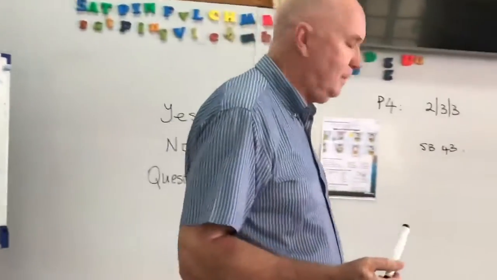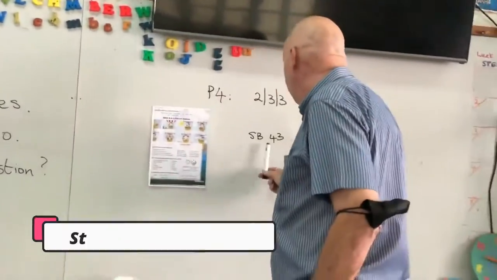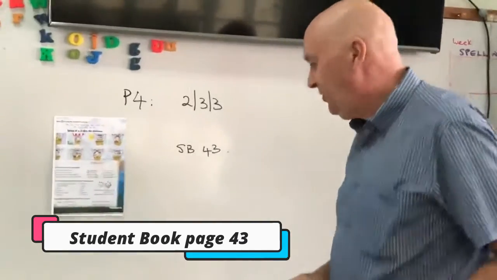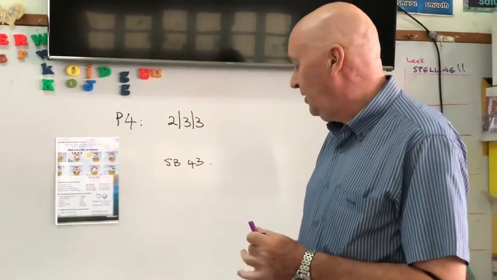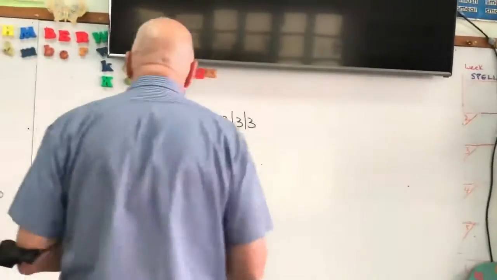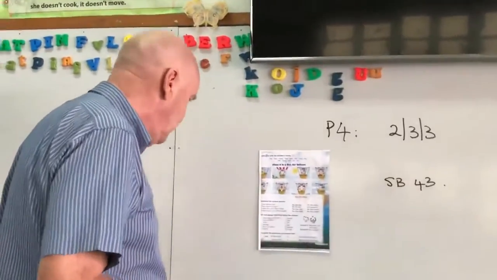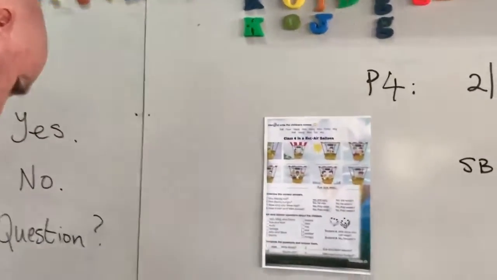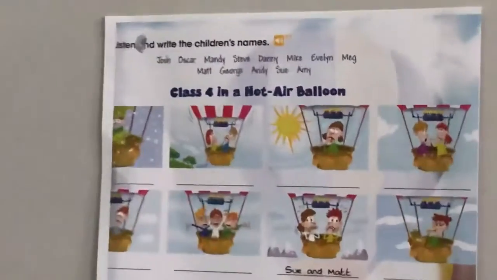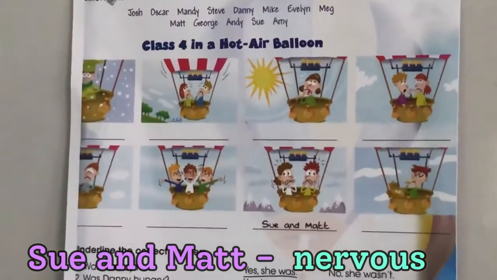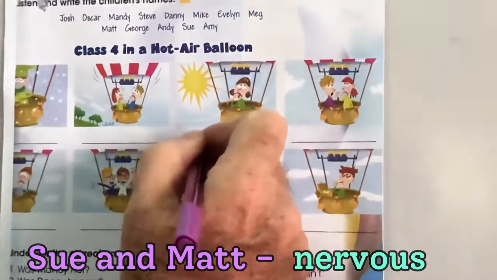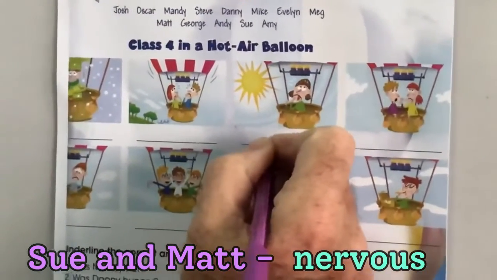Right, now let's go back to student book 43, which some of you found a little bit difficult. So let's come closer and let's have a look and let's put in the name of the people. Okay? So we've got Sue and Matt. They're nervous. Okay, let's just put that here, shall we?